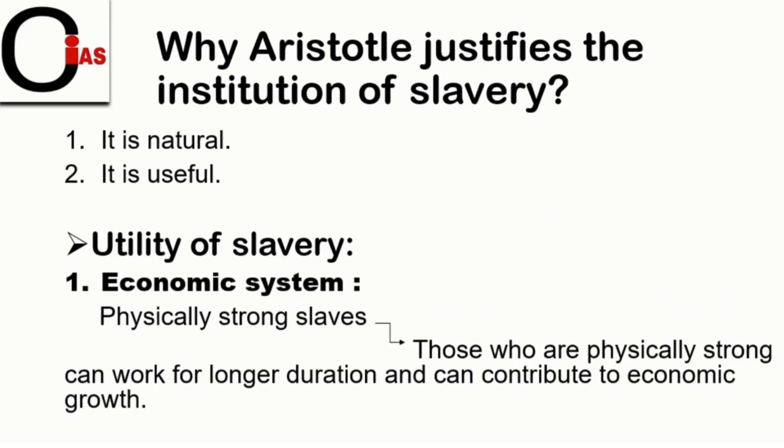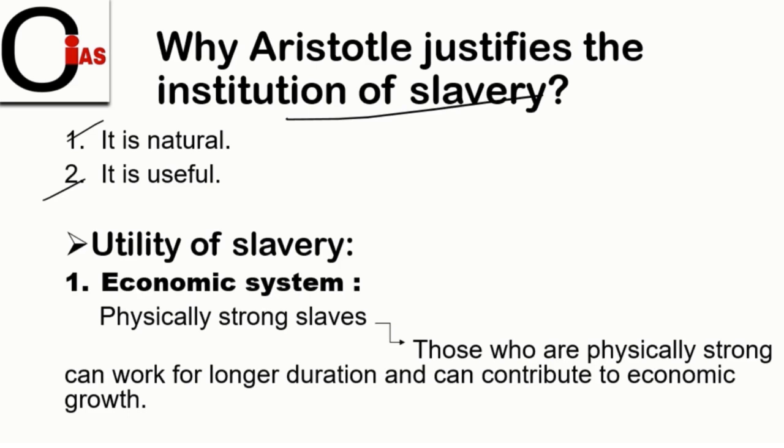And look, friends, here Aristotle justifies the institution of slavery in two ways. First of all, it is natural, and second, it is useful for various institutions. So, on the basis of utility, Aristotle has justified the institution of slavery.